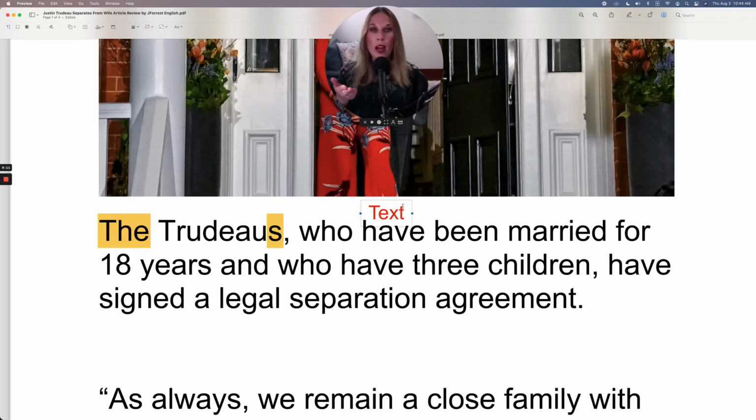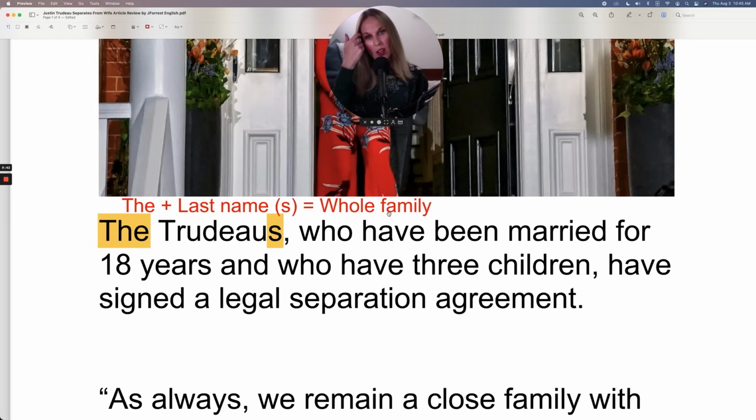So the, and then whatever your last name is, plus S. So the plus last name with an S, and that refers to the whole family. The whole family. The Trudeaus, who have been married for 18 years, and remember, they are still married now. They are separated, but they are also married because they haven't gotten a divorce. Who have been married for 18 years and who have 3 children, have signed a legal separation agreement.